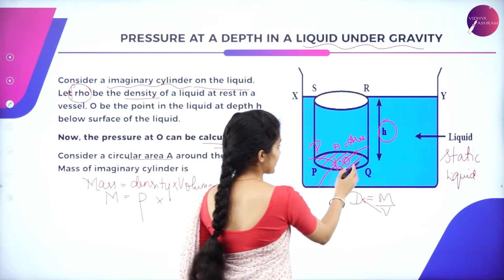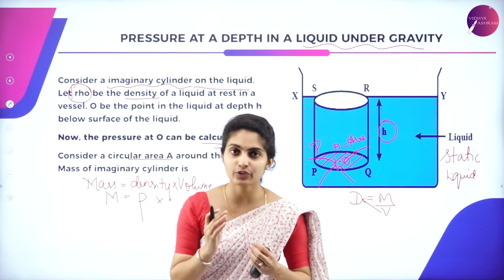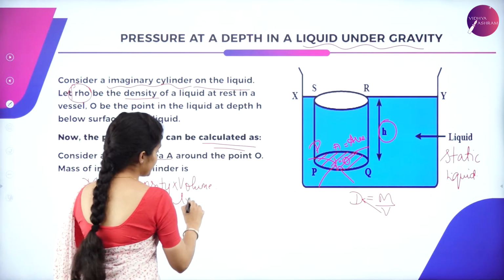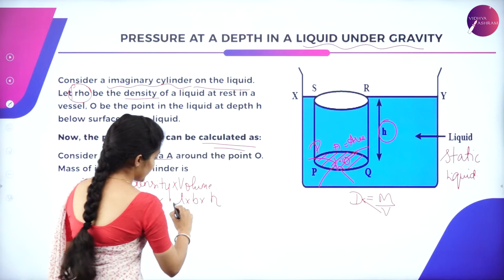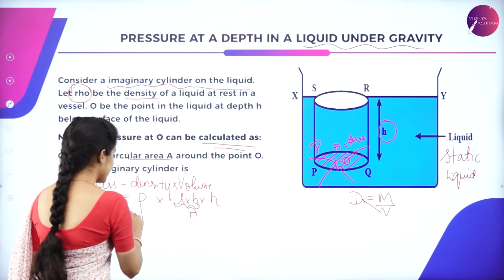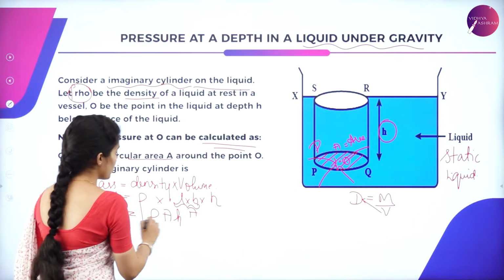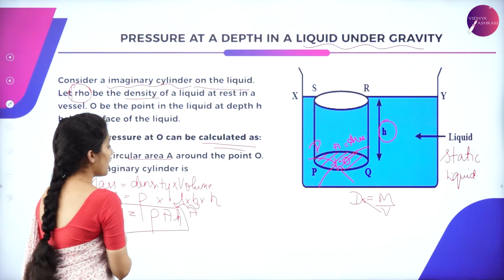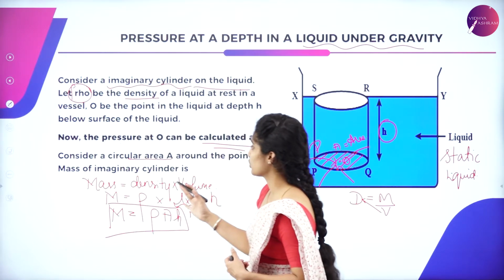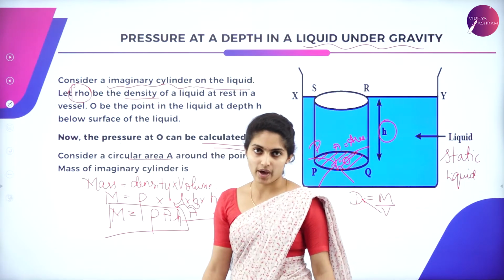You're considering the length, breadth and height of the imaginary cylinder. So when you consider length, breadth and height, it is L into B into H. Length and breadth correspond to the area. So M is equal to rho, and this is area into H. Rho A H is the mass of the imaginary cylinder which you are considering. So here you have the equation which is said to be 1.